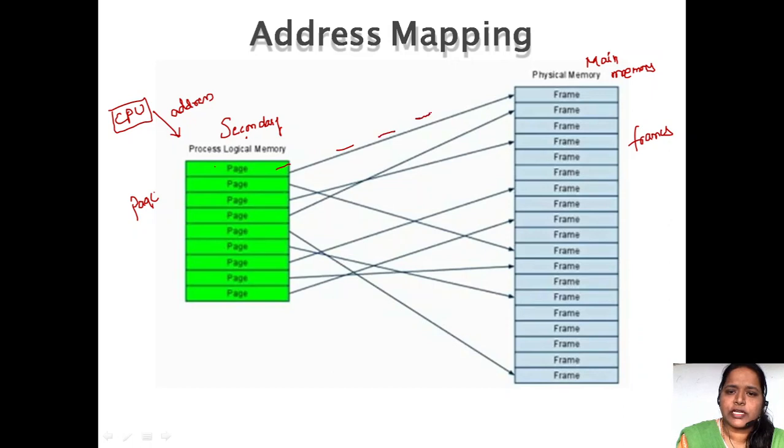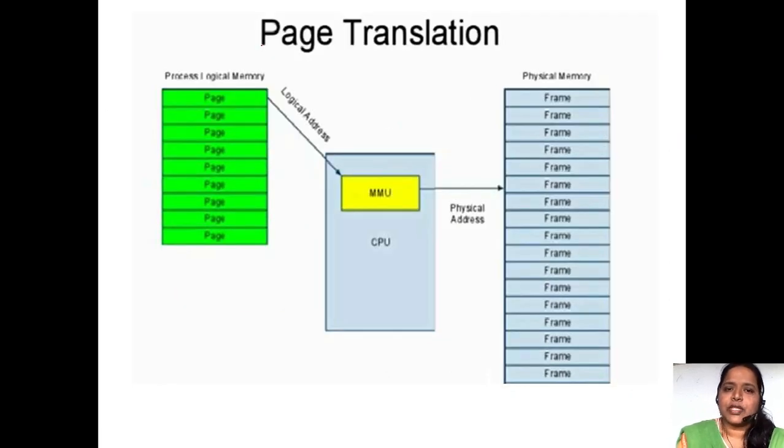So here this page is placed on this particular frame and this page has been placed onto this particular frame. So pages are going to be placed onto the frames. Fine. So page translation is how we translate from the logical address to the physical address. We are giving a logical address, but that has to be converted to the physical address.